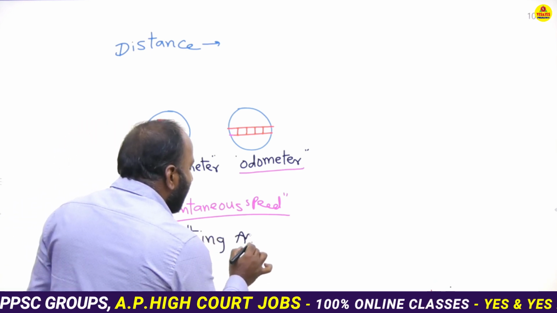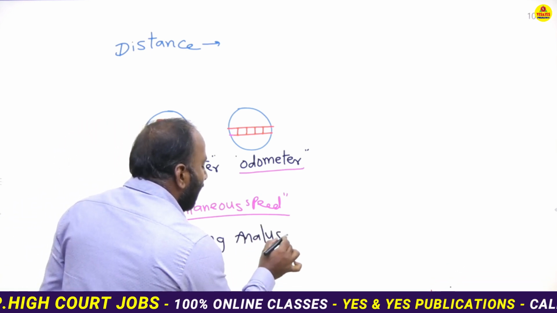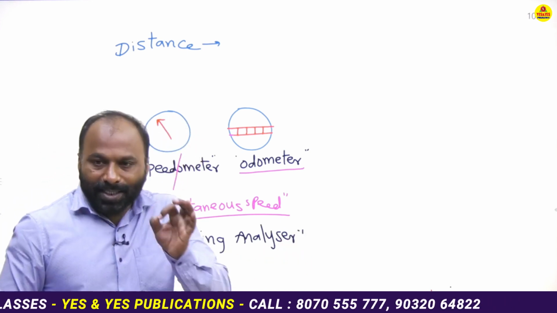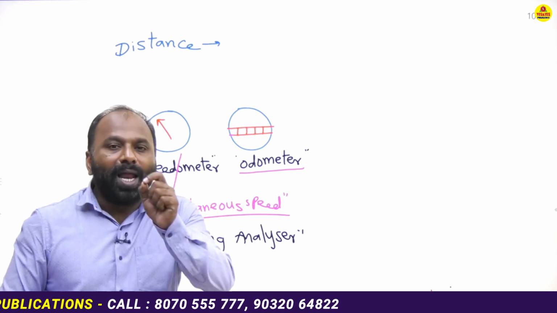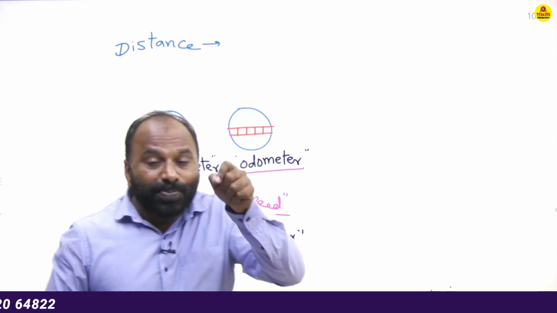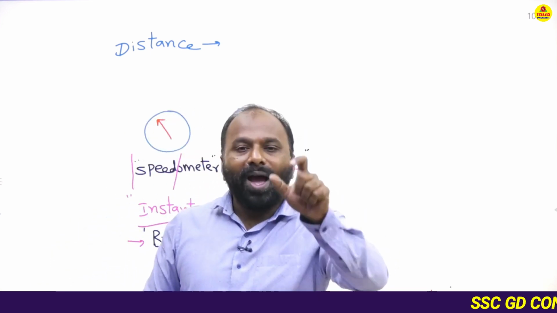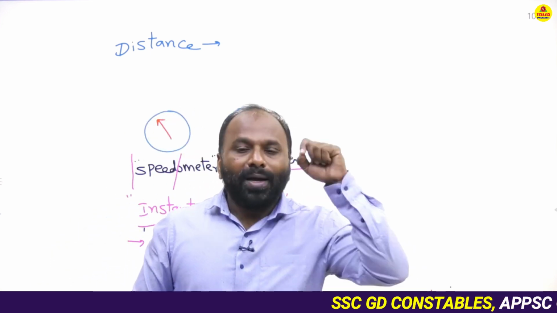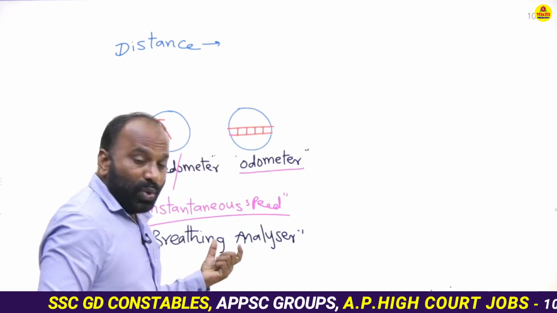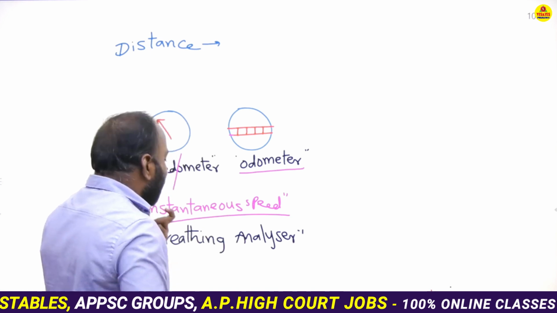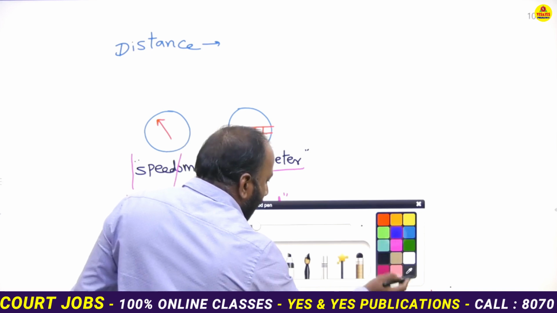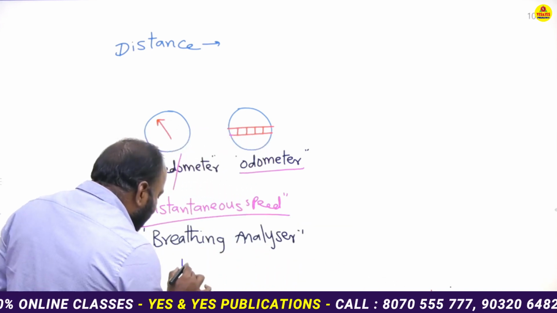This device is helpful to identify suspects who have alcohol in the body. Breathing analyzer contains a chemical, important one.